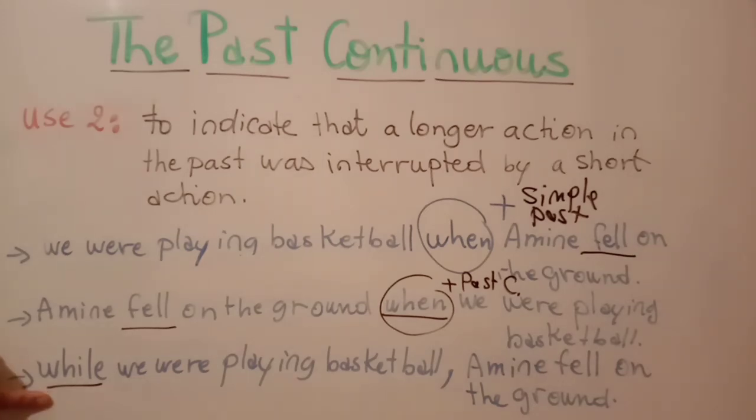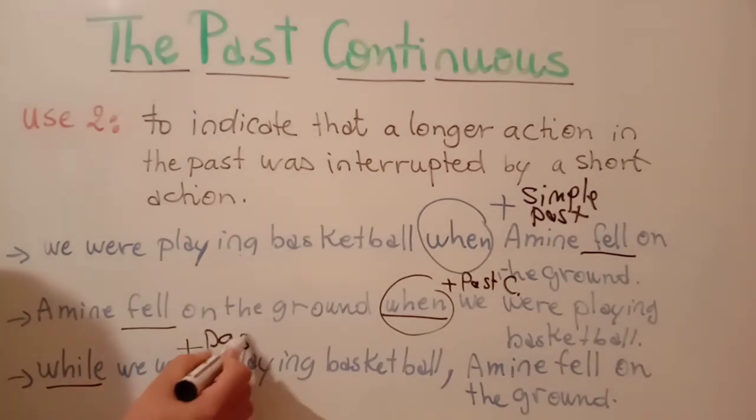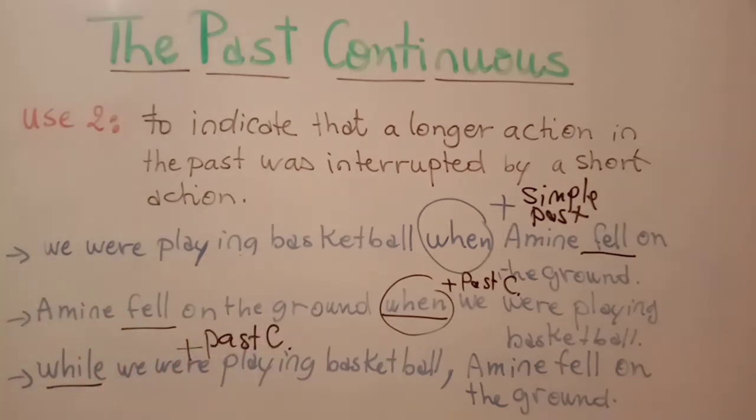With while, it's always plus past continuous. For example, while we were playing basketball, Amin fell on the ground. While we were playing, so it's plus past continuous.